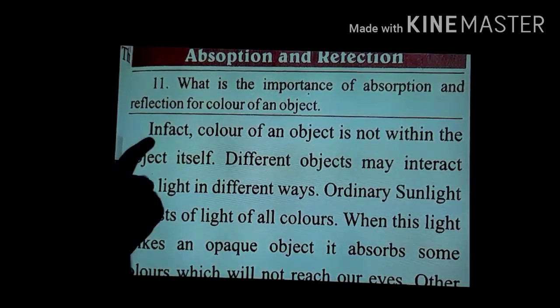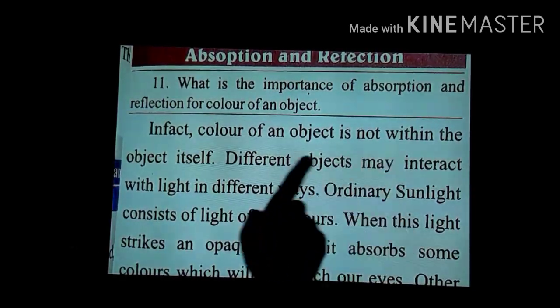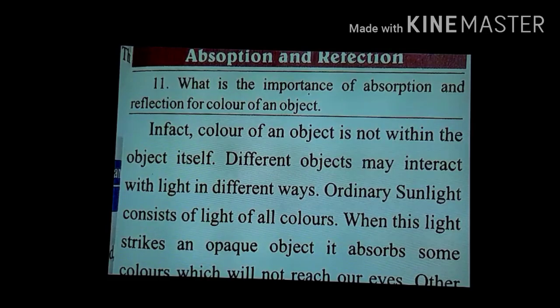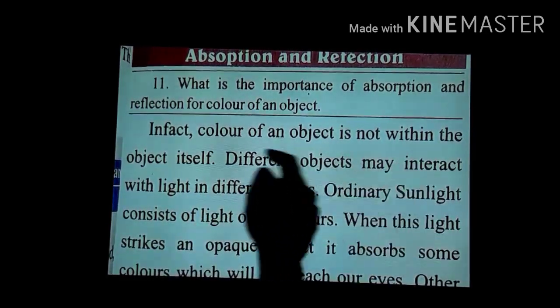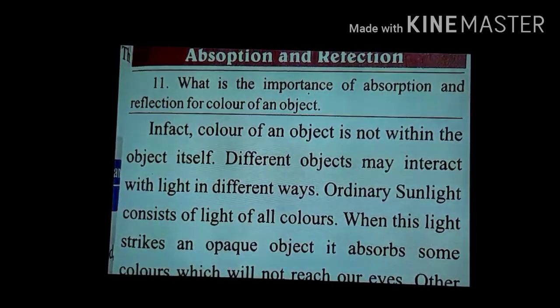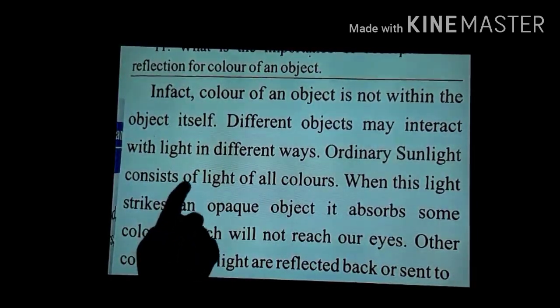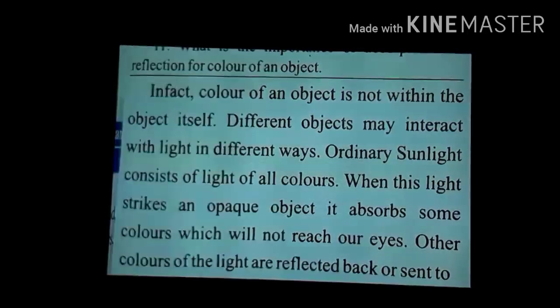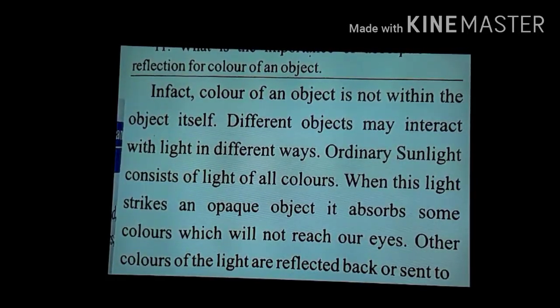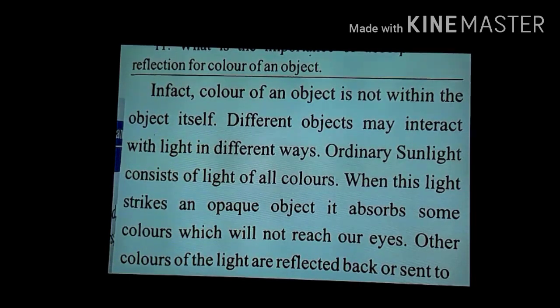So that is why it is written here, in fact, the color of an object is not within the object itself. Why? Because different objects may interact with the light in different ways. Ordinary sunlight consists of light of all the colors. I had already explained to you, during the daytime we observe white light, and in this white light there are